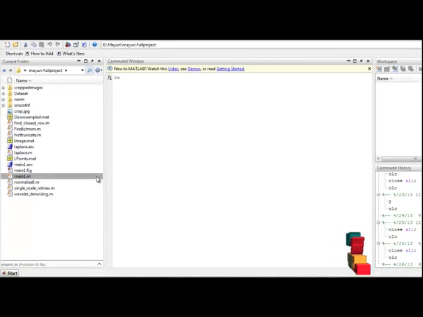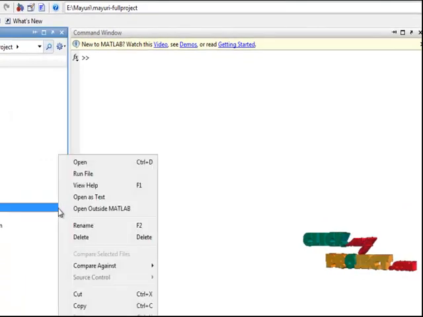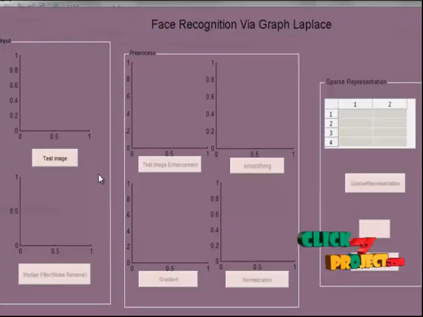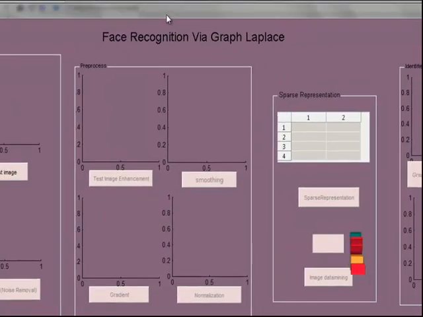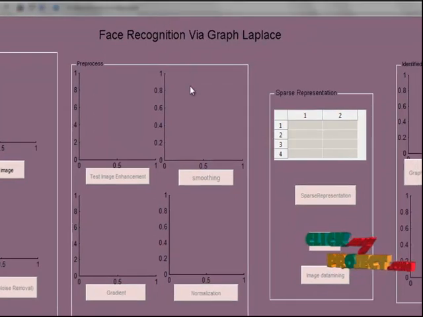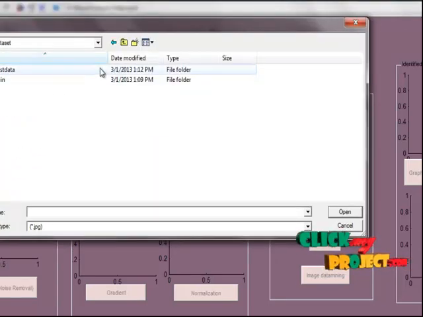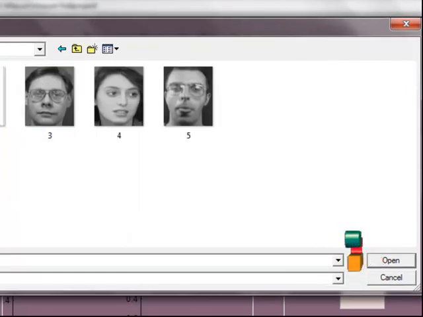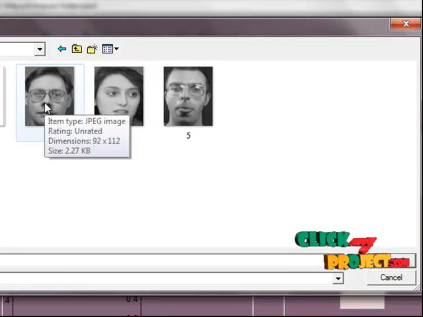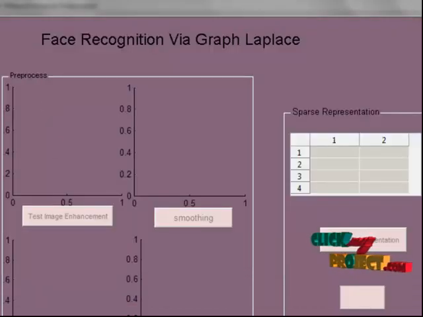Now let us have an execution of the program. First, we select the main1.m file and click run file. This is a MATLAB GUI window designed for graph Laplace for occluded phase recognition and completion. First, we load our test image contained in our data set, test data. These are occluded phases. We can select any one of these. Now I select this.